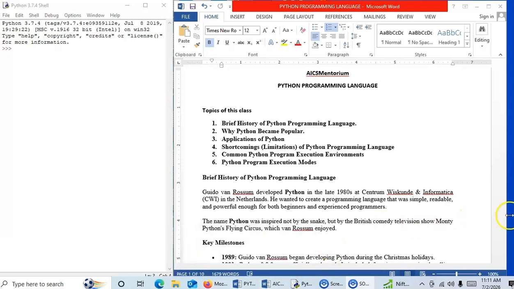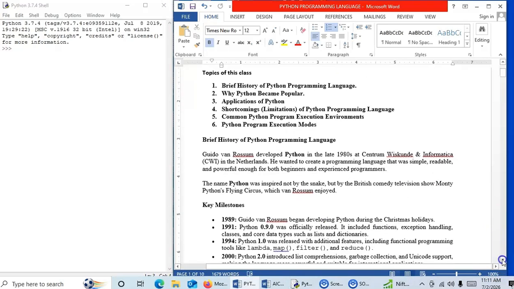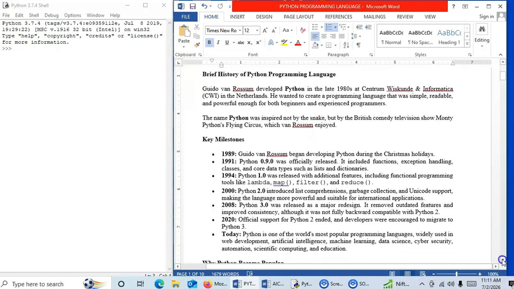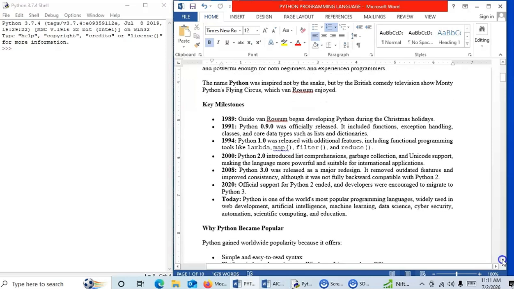Now, what are the key milestones that were achieved throughout the time? In 1989, Guido van Rossum began developing Python during the Christmas holidays. In 1991, he launched Python 0.9.0. It was officially released. It included functions, exception handling, classes, and the core data types such as lists and dictionaries. So these are the features which were available in 1991 in the version 0.9.0.